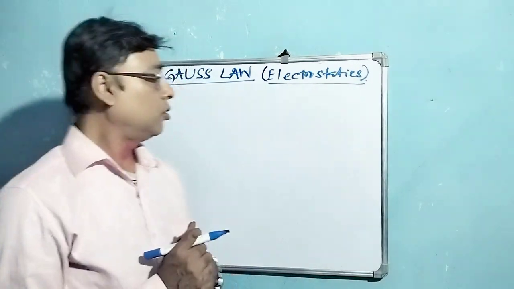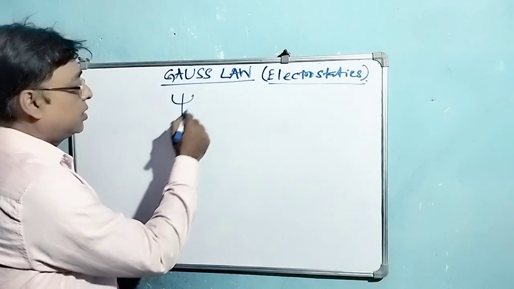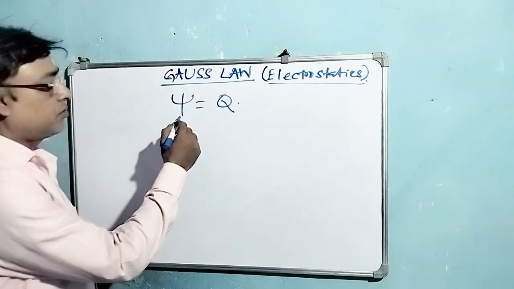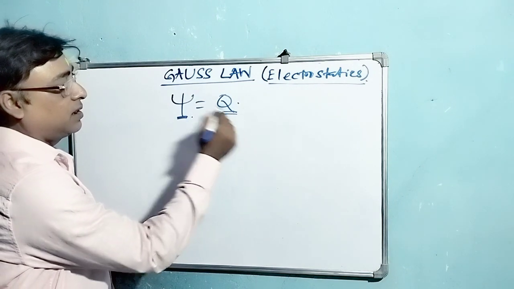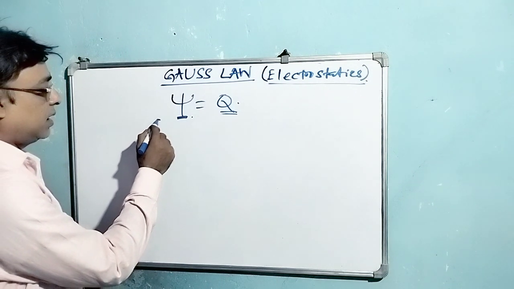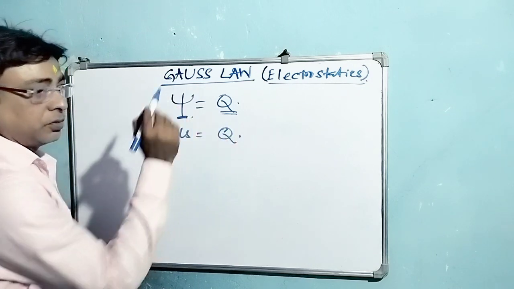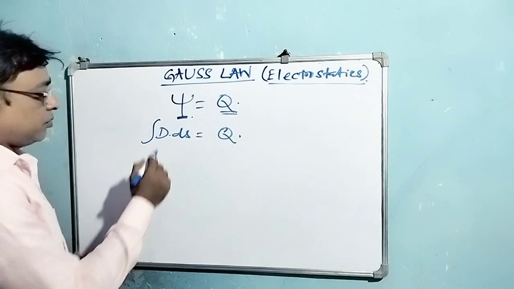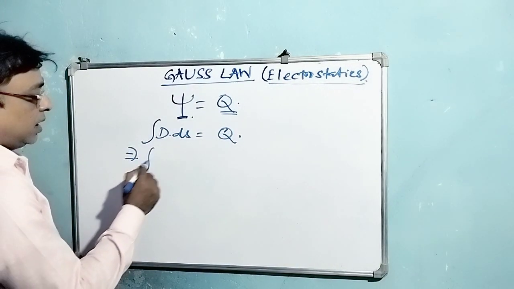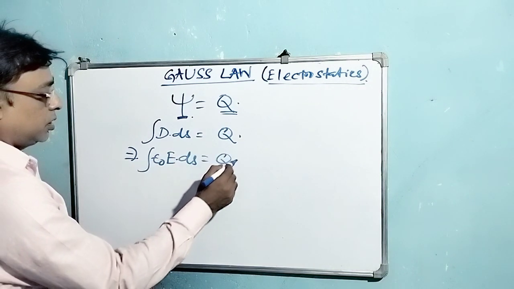So first of all, we'll write down the mathematical expression for Gauss law. It states that the flux coming out is equal to charge content in that body. Basically the electric flux is represented by psi and the charge content is Q. Now psi can be written as the surface integral of D dot dS, which is equal to Q. Now in place of D we can write epsilon 0 times E, so epsilon 0 E dS integral is equal to Q.